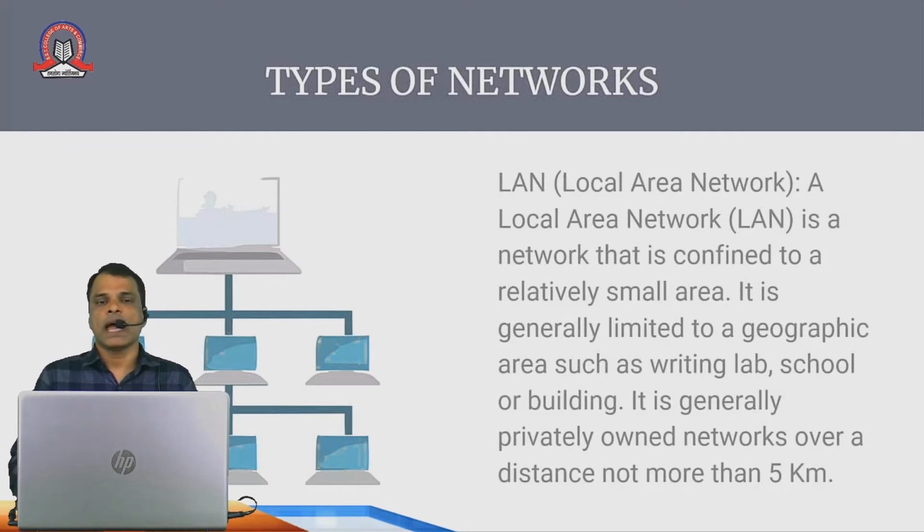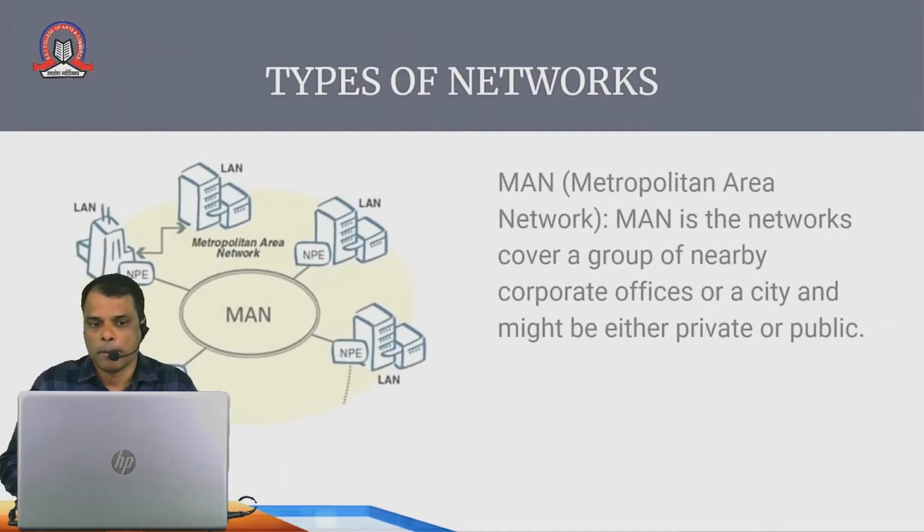So if I have 5 computers and I connect them in a small room, I can call it a LAN. So the area is limited. In a very small area, if you connect all the computers together, it is called a LAN. Now, the second type is MAN, that is Metropolitan Area Network.